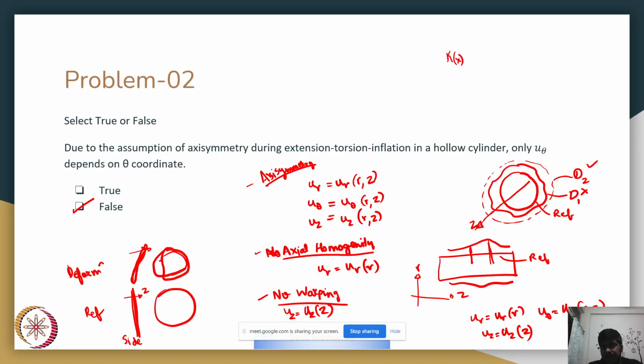So while deriving the expressions, while writing the strain tensor matrix, we should use half of 1 by r of dou u z by dou theta plus dou u theta by dou z. We are writing dou u theta by dou z. Their twist also depends on z. We cannot simply write dou by L. While solving, I think we should consider that as some variable, not as a constant.